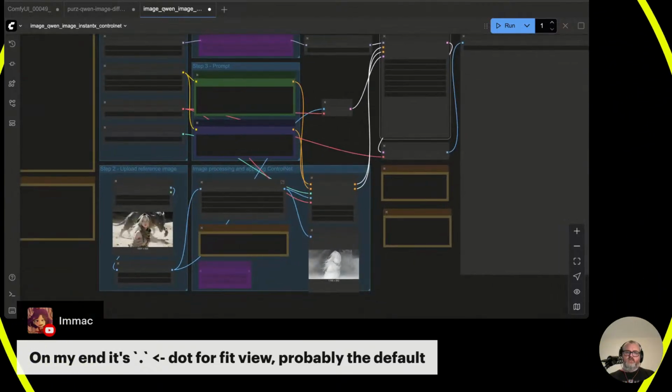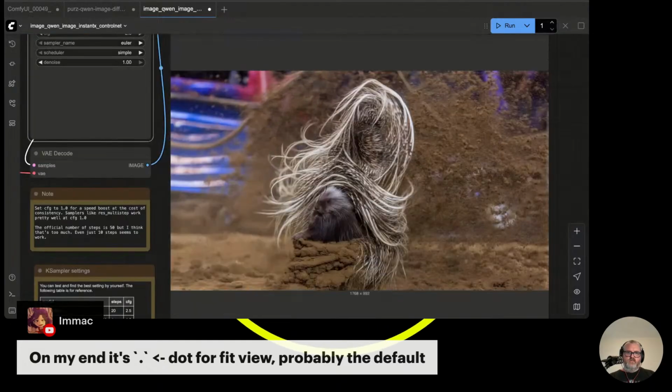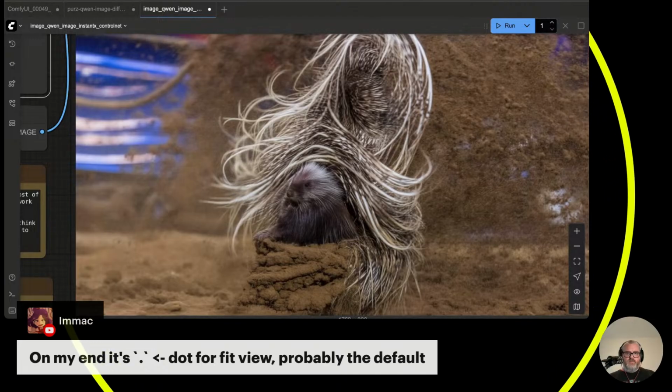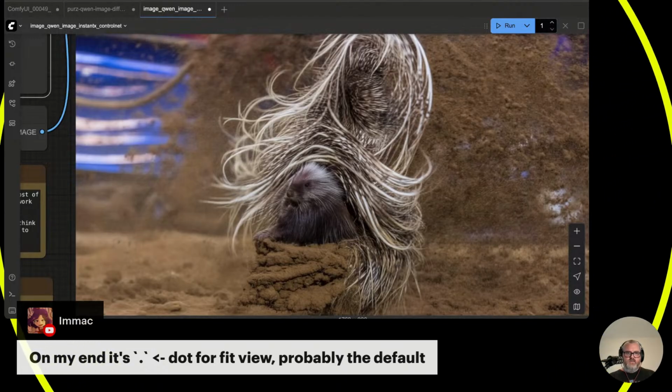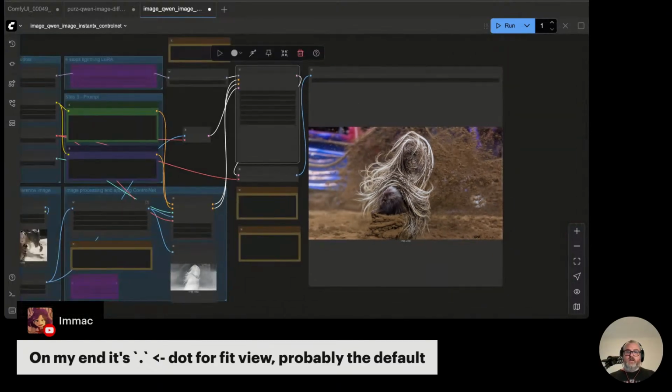Just a little concerned it's going to make. Oh, oh dear. Okay. I mean, it really tried. Okay, there's the porcupine, right. It's definitely at a monster truck rally. Wow. Okay.